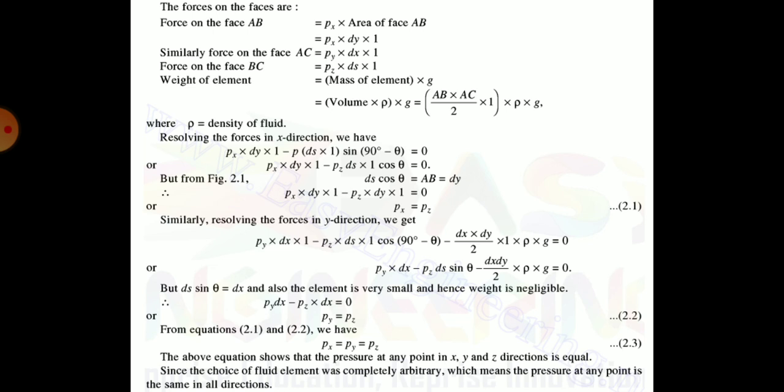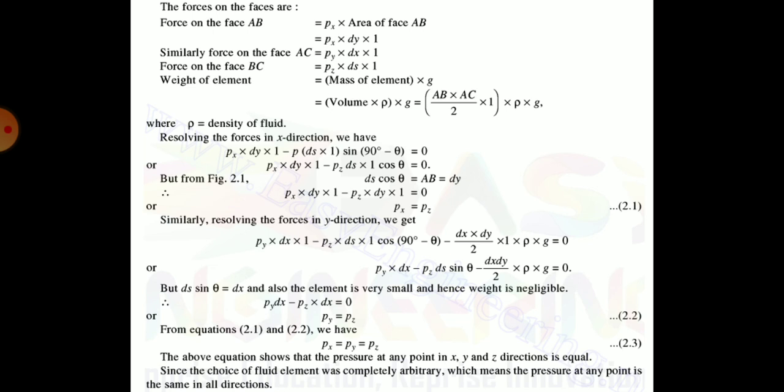Now, resolving the forces in x direction. So, it is Px into dy into 1 minus Pz into ds into 1 into sin of (90 degrees minus theta), which is equal to 0. Therefore, it is Px into dy into 1 minus Pz into ds into 1 into cos theta.